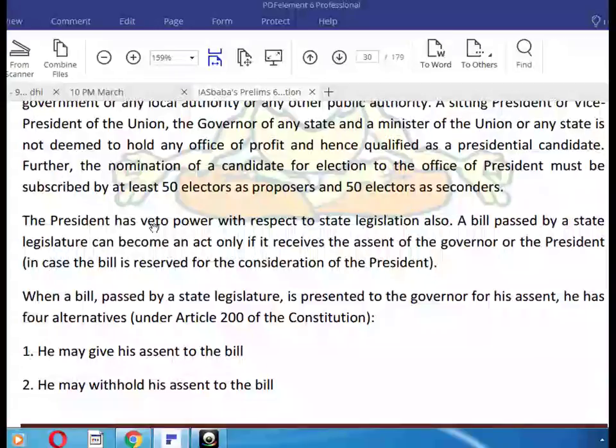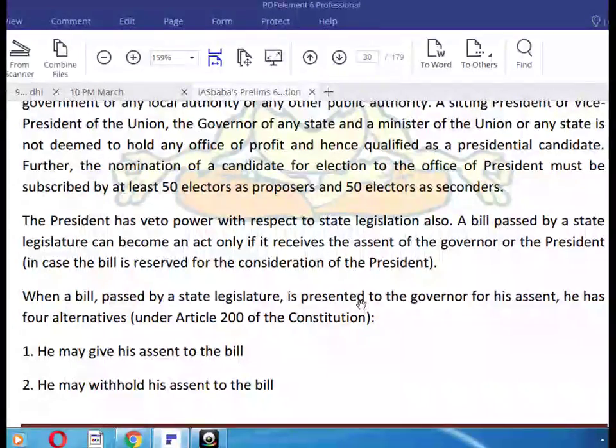The president has veto power with respect to state legislation. A bill passed by a state legislature can become an act only if it receives the assent of the governor or the president, in case the bill is reserved for the consideration of the president. When a bill passed by the state legislature is presented to the governor for his assent, he has 4 alternatives.